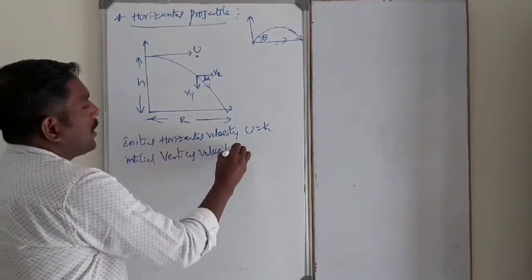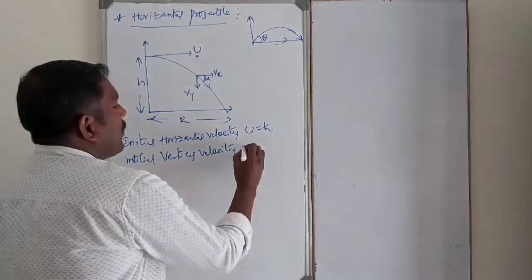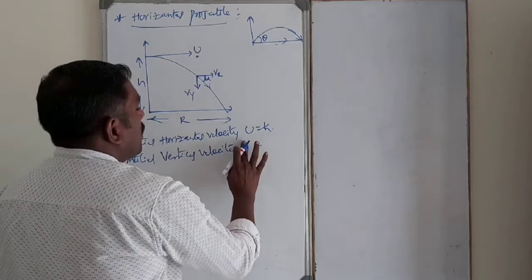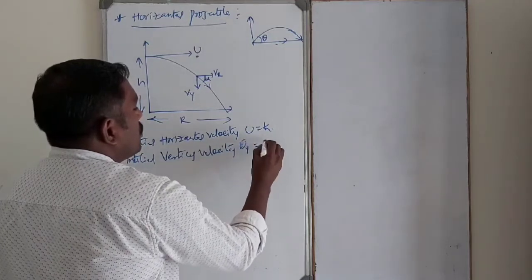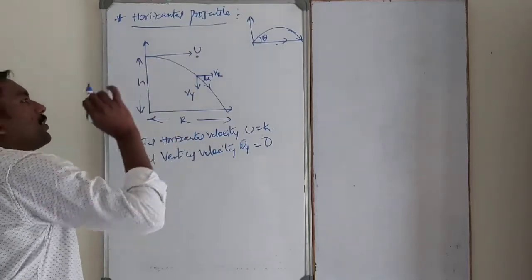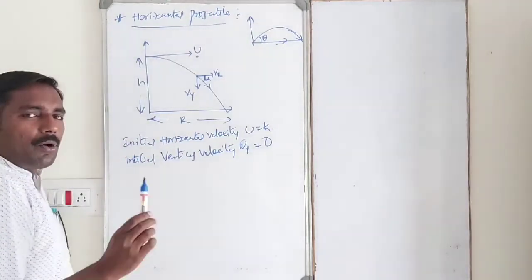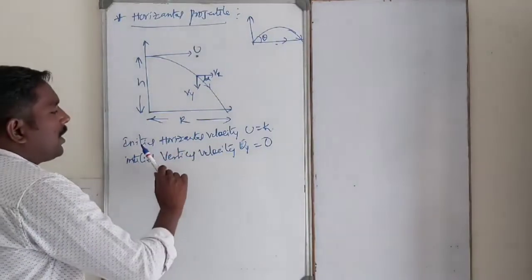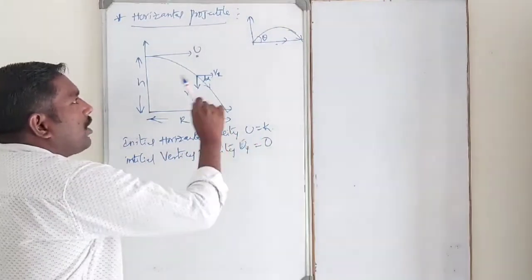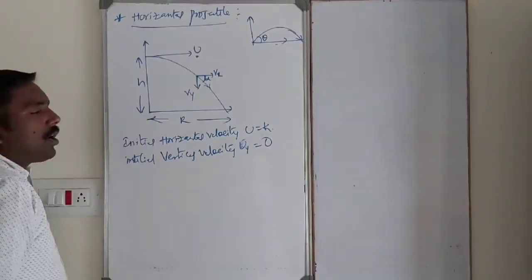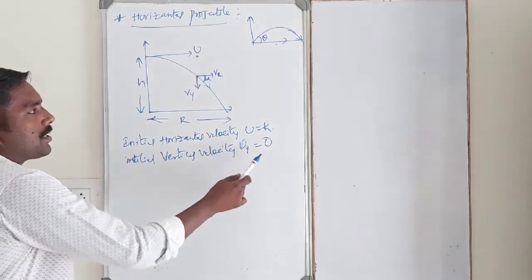Uy is equal to 0, because the body is projected horizontally, so the body possesses only initial horizontal velocity, which is constant. The initial vertical velocity is 0.